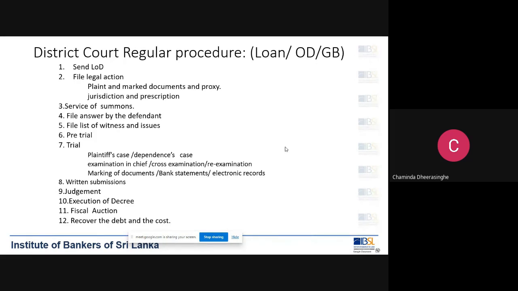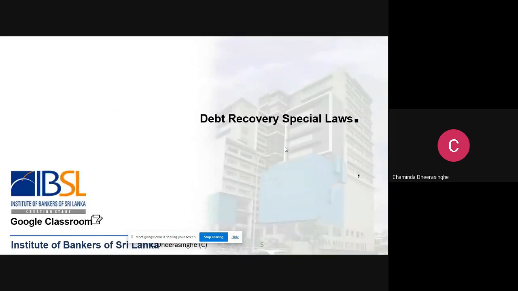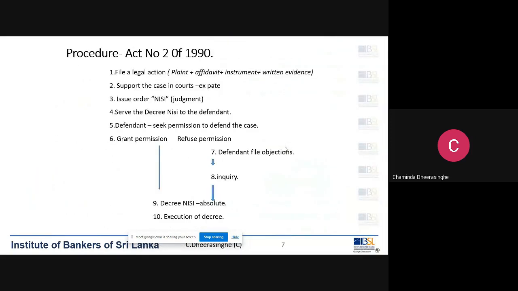Now we'll see what is the procedure under Number 2 of 1990. Again, it is a debt recovery law, and debt recovery action is court action. Therefore, we have to file a legal action. Before filing legal action, as you are aware, we have to send a letter of demand.